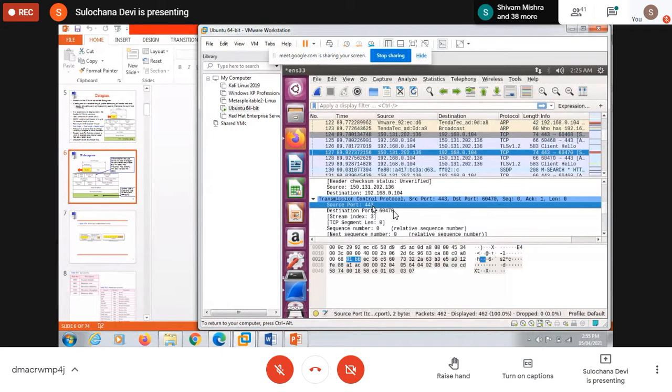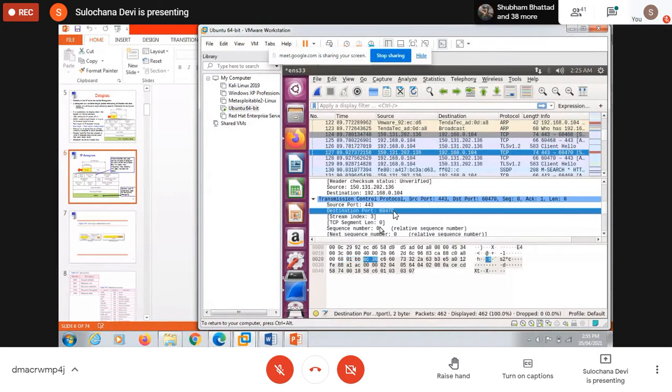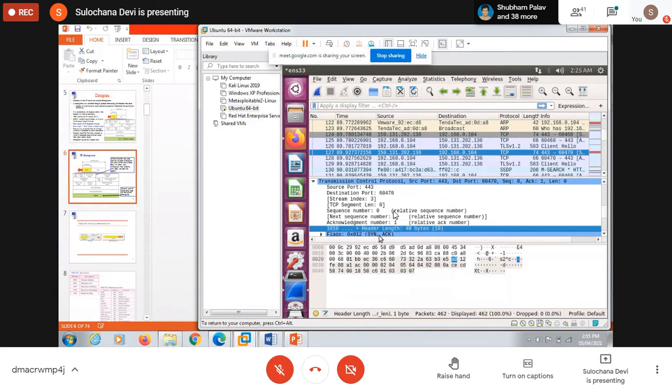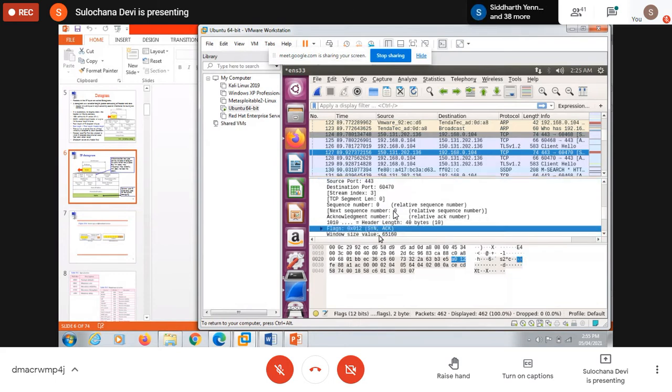This is the source port number, destination port number, then the length, then the sequence number of the segment which we are sending, and the acknowledgement number. And then there are 6 flags, and here the SYN and ACK flags are set. This is the three-way handshake, which we will discuss in TCP. When we want to send something, we have to establish a connection first. This is like a telephone line, as I told you previously. If I want to talk to you, I have to dial your number. You should pick up the call, and once we are connected, then only we can communicate.